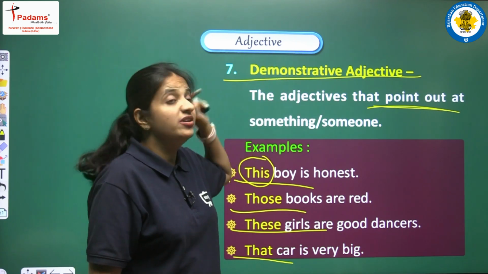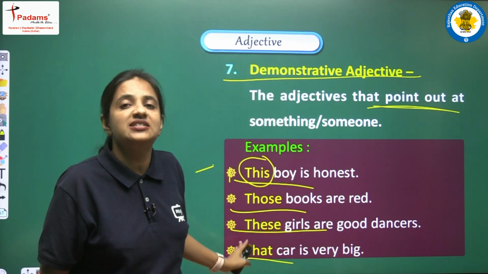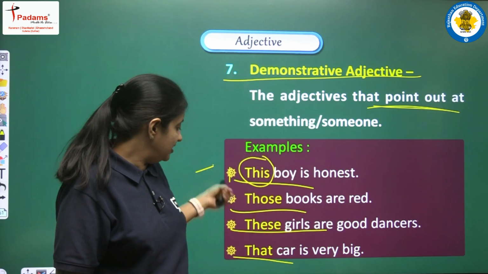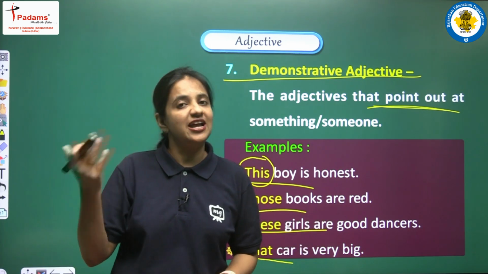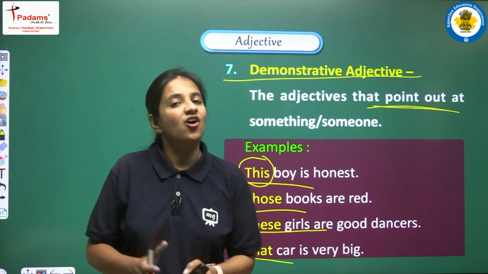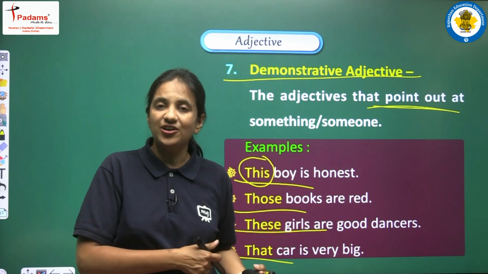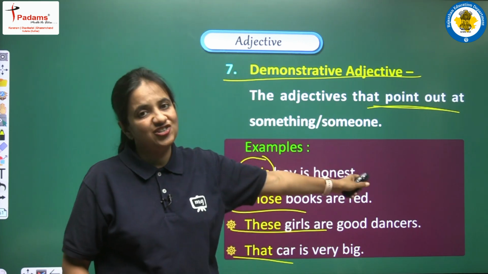When we are talking about demonstrative adjectives, these four words are included: this, that, these and those. Yes, they are also used as determiners, which we have already discussed in the topic on determiners, and here we are talking about adjectives. So they are known as demonstrative adjectives.